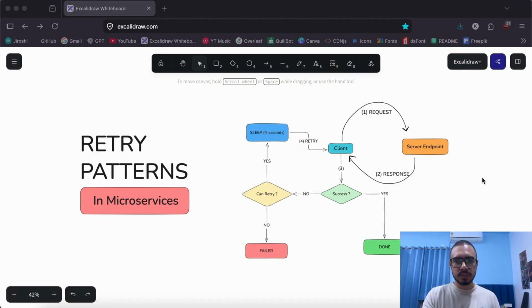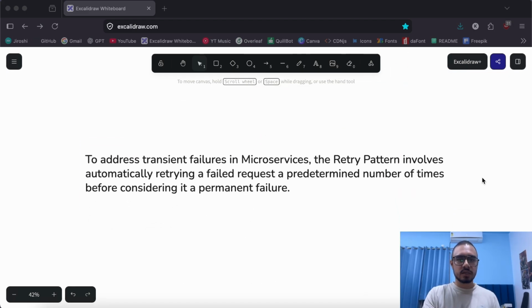Now, to be precise, the definition goes like: to address transient failures in microservices, the retry pattern involves automatically retrying a failed request a predetermined number of times before considering it a permanent failure. Now, what does it mean? That to deal with these transient failures that occur between microservices during contact, a retry pattern comes into the picture, where it automatically retries a request a predetermined number of times.